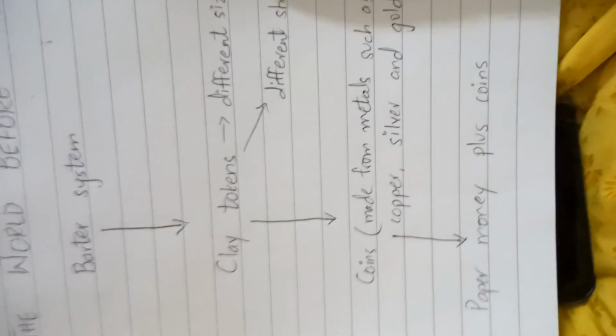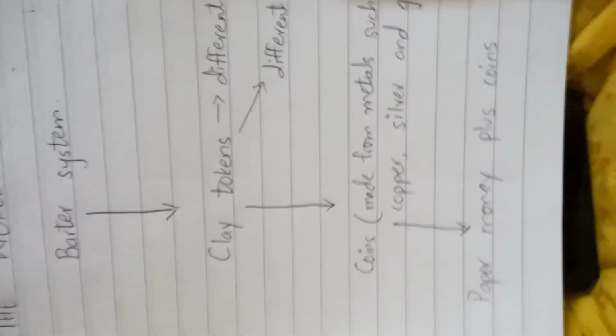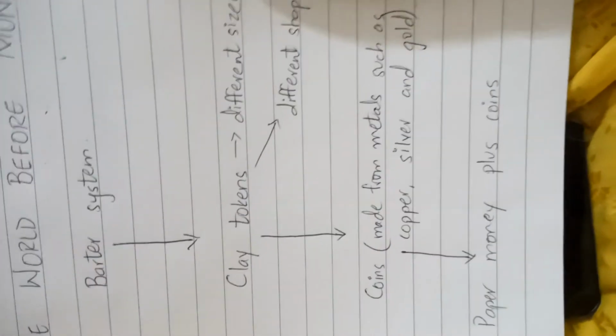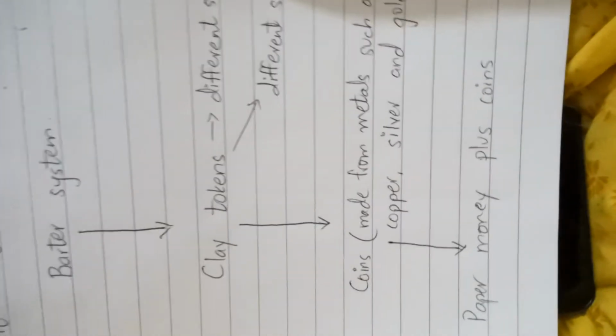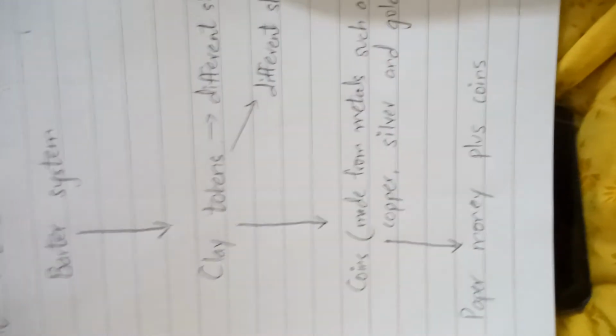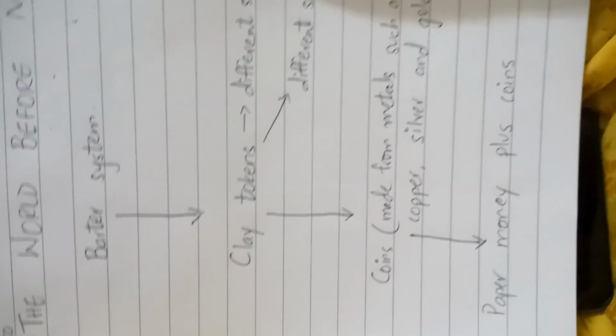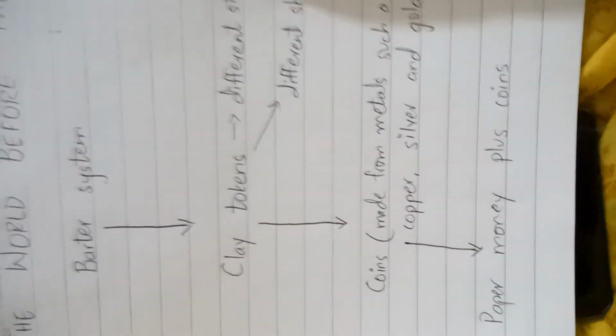If I am going to a shopkeeper and I need to buy groceries, I can just pay some money to that shopkeeper. Obviously, I need to earn it first. I should have a way to earn it, a halal way to have that money. So this is the modern way to buy something.